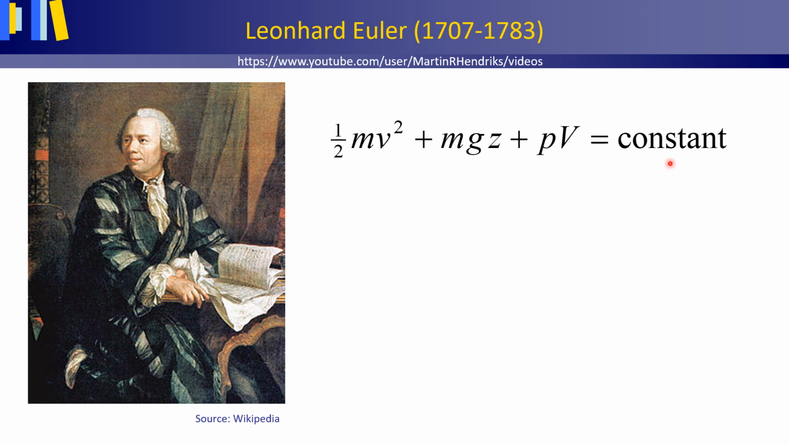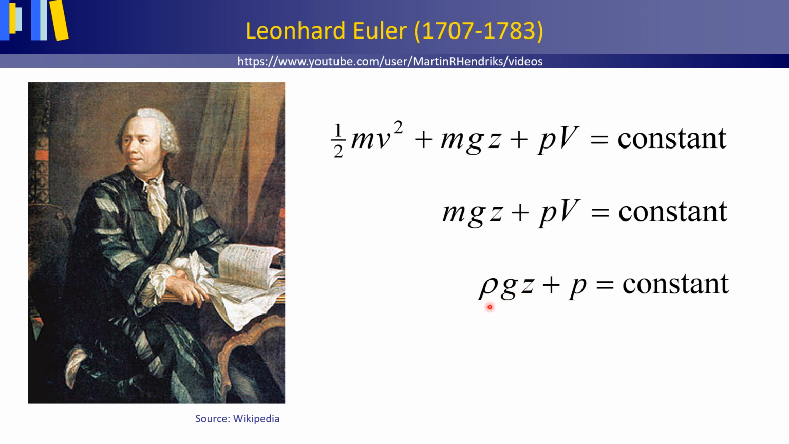As flow velocities in groundwater are observed to be very slow, I'll come back to this later, the first term, the kinetic energy, may be neglected, and thus for groundwater, mgz plus pV is constant. By dividing all terms to the left and right of the equal sign by the volume, large V, we obtain an expression per unit volume of the water. Mass m divided by volume V becomes density. So ρgz plus p is constant.